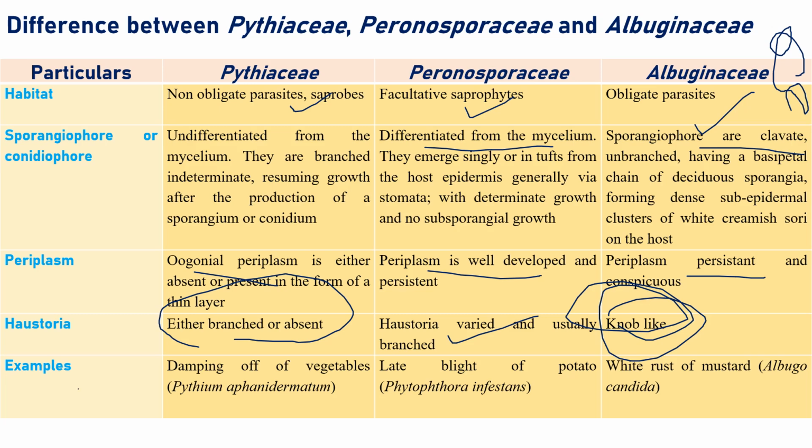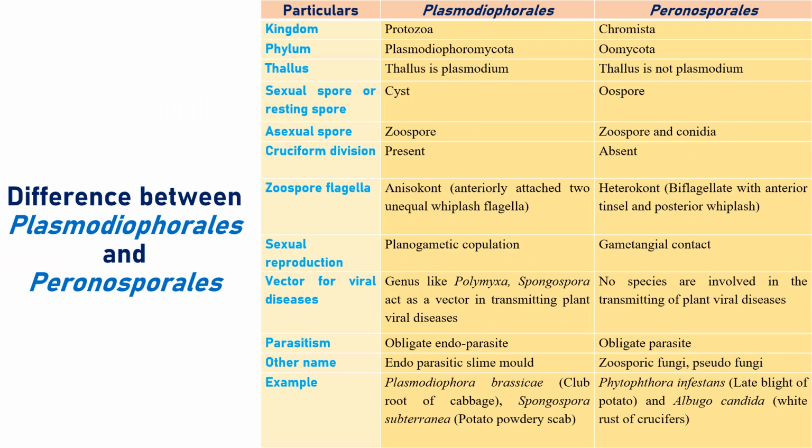Among the diseases, Pythiaceae causes damping off of vegetables, by Pythium aphanidermatum. In Peronosporaceae we know very well late blight of potato, right? And Albuginaceae causes white rust of mustard, Albugo candida. These are all the different kinds of diseases caused.